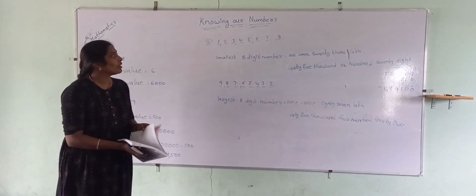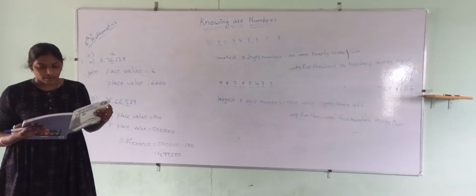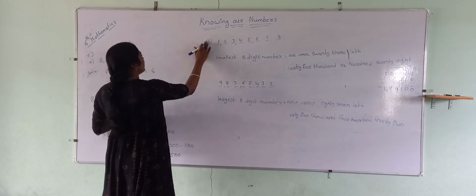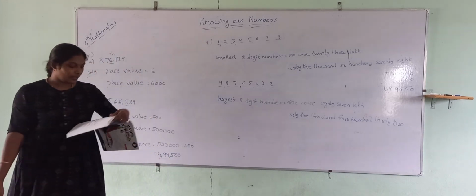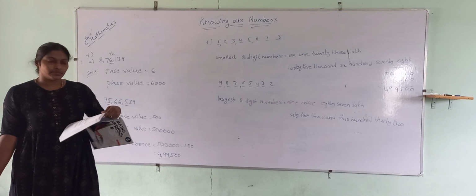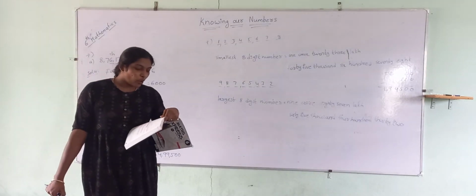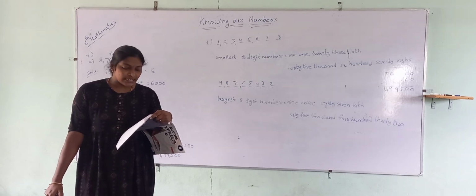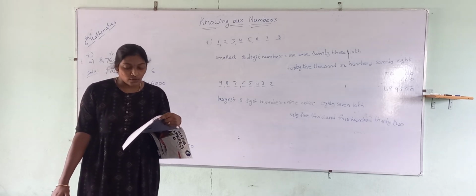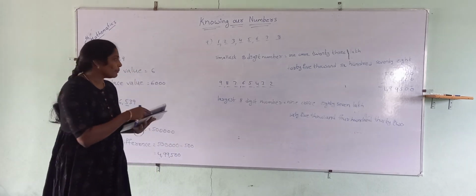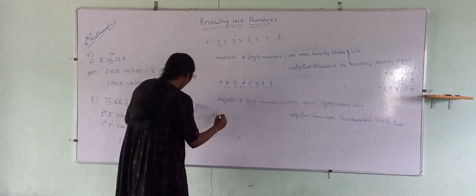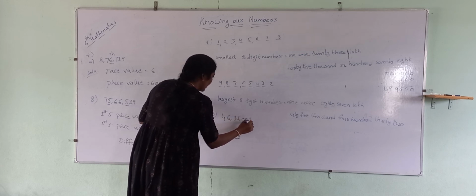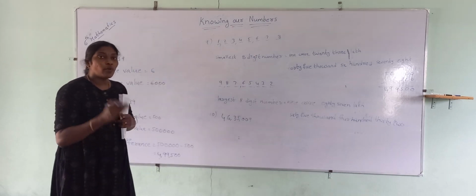Okay. Oh, this is the ninth problem, no? Yeah. Okay. Let us look at the last question in this exercise. What quotient will you get when the place value of 6 is divided by its face value in the number 46 lakh 35,009? What are they asking? What is the quotient?